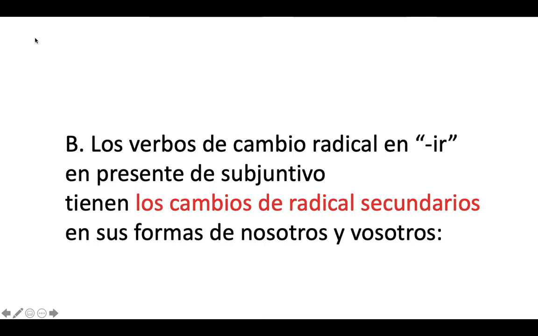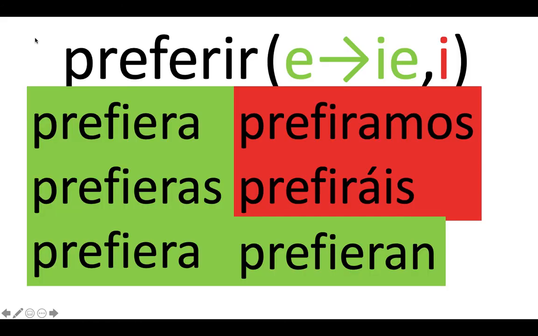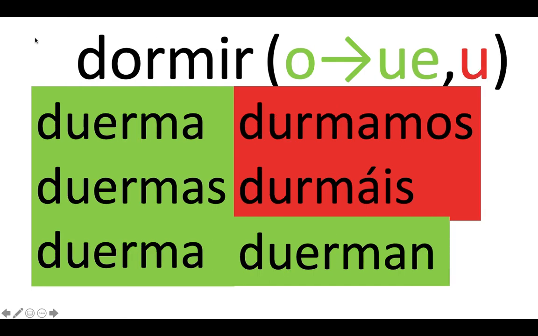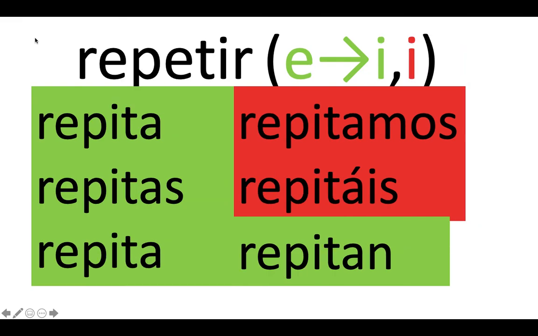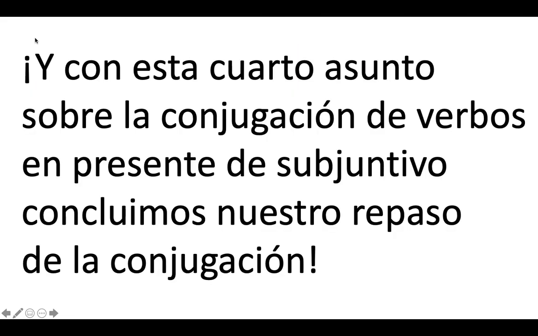B, IR verbs that stem change in the present subjunctive have the secondary stem changes in the nosotros and vosotros form, as well as the primary stem changes in the shoe shape box. Preferir, you can see it has both. Dormir, you can see it has both. And repetir theoretically has both, even though you really can't see the difference between the two, but the colors tell you.